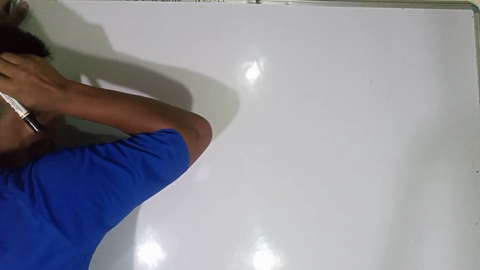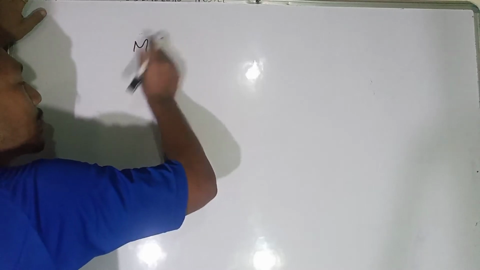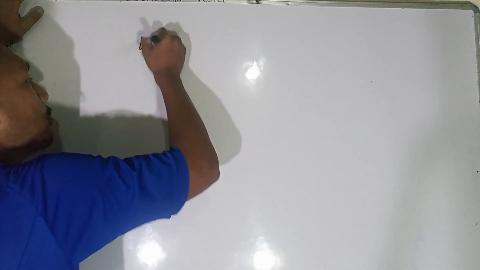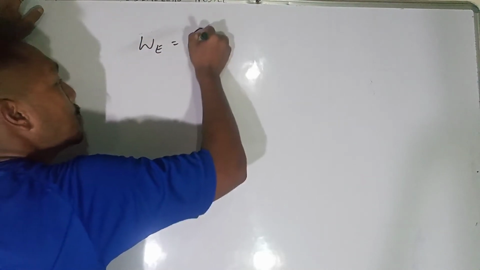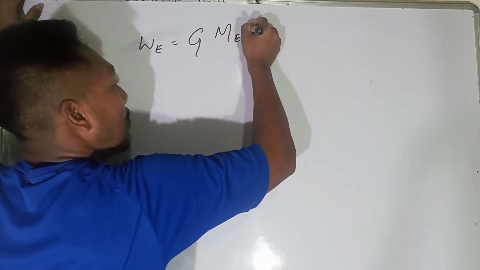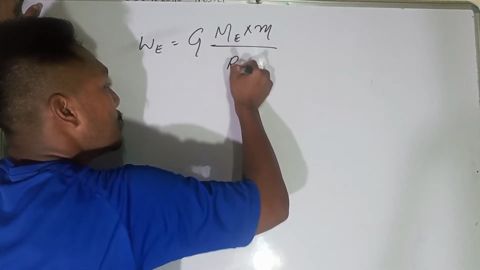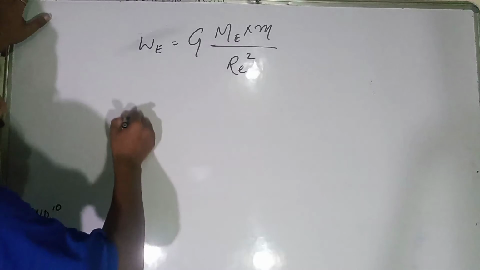Now let's go with the weight of the object. Similarly, the weight of the object on the earth, with mass m, is equal to G into Me into m divided by Re squared. So if I substitute this,